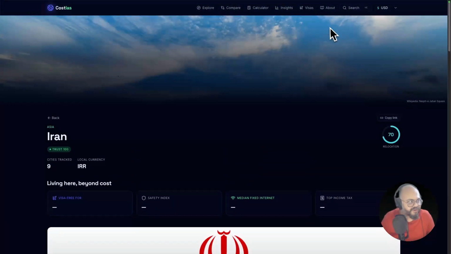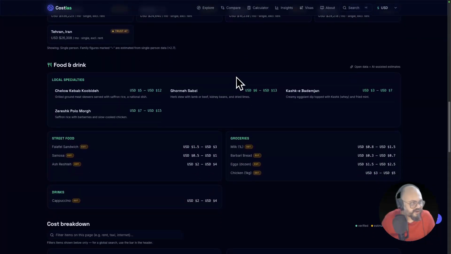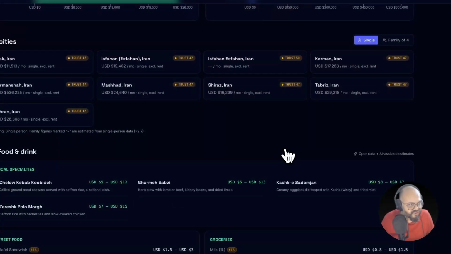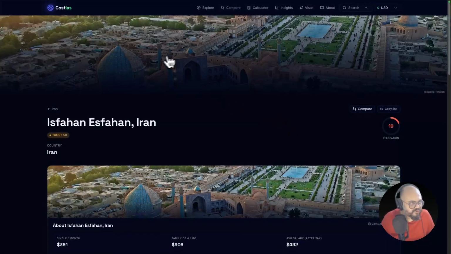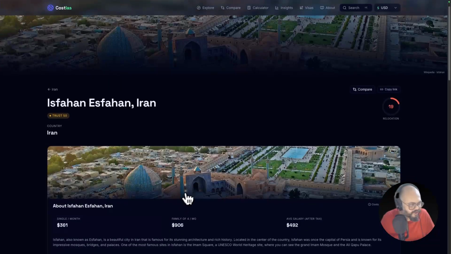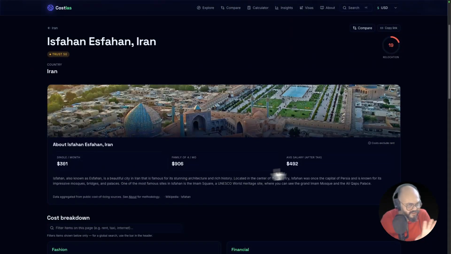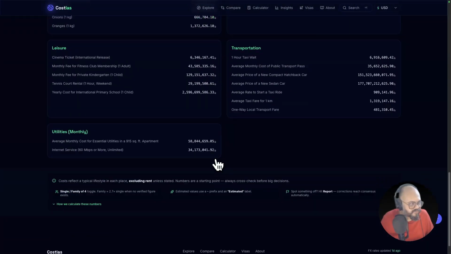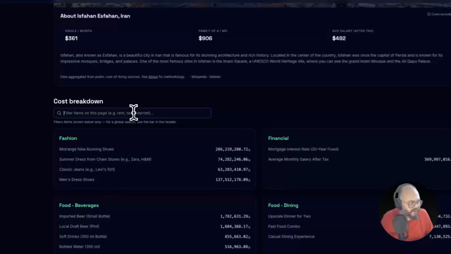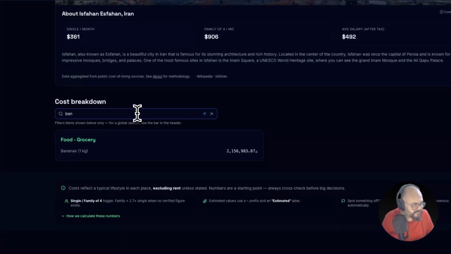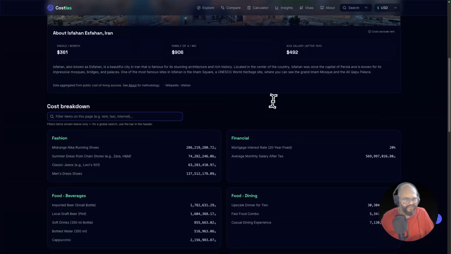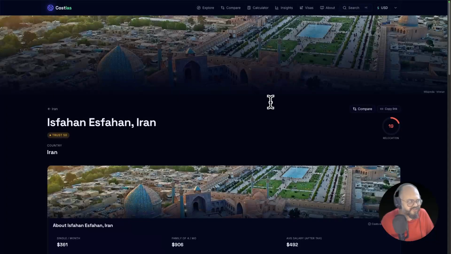Like okay, from there you can visit any site, or also from the country page you can visit any page, and you will get a beautiful hero image and the current image with all single site persons and average salary and other things you need, and cost breakdown, everything you have. Or from here you can also search, I see, is there any banana? Yeah, there is a banana for 1 kg. Information is not good, but yeah, that's what is available on the web. I don't know, I don't visit there.